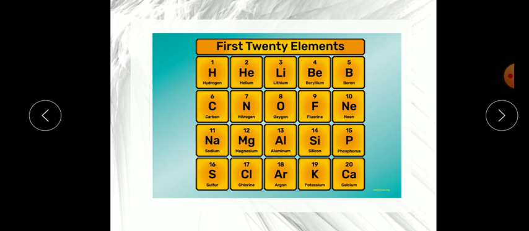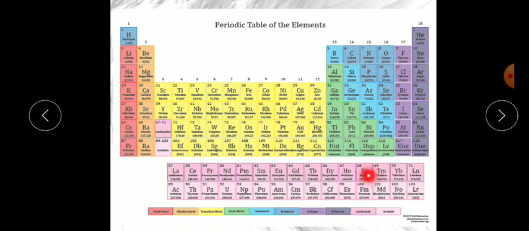First rank is of hydrogen. You can see nitrogen is in 7th place, oxygen is in 8th place, magnesium is in 12th place, sodium is in 11th place, potassium is in 19th place, and the last, 20th, is calcium. Here I am showing you 1 to 20 only, because in class 6 only 1 to 20 is there. We will study the first 20 elements, but scientists have discovered 118 elements so far.